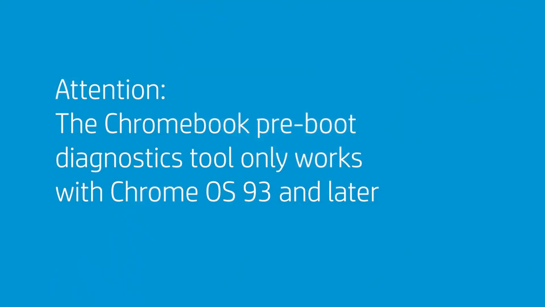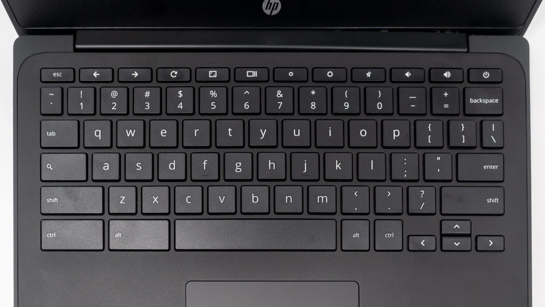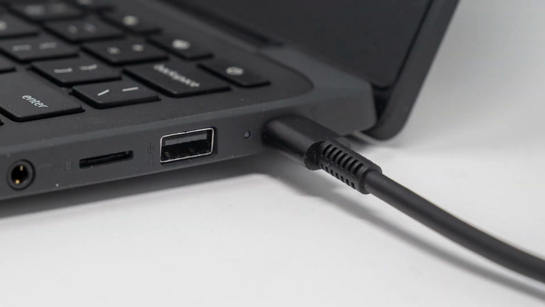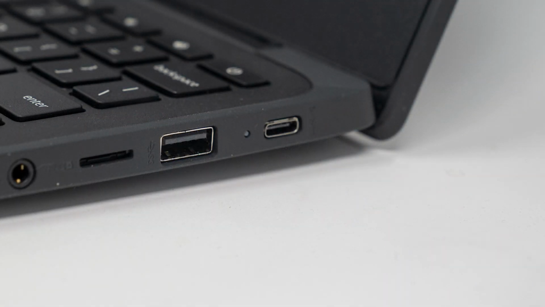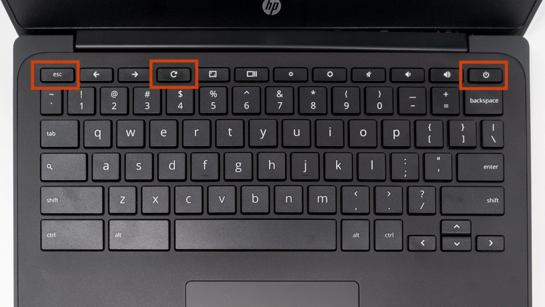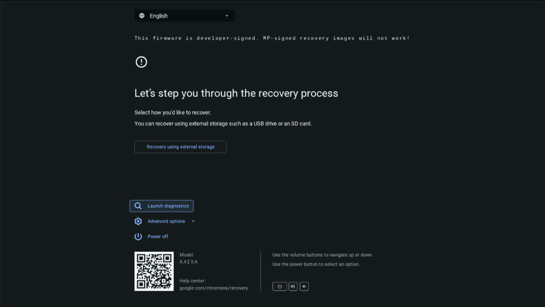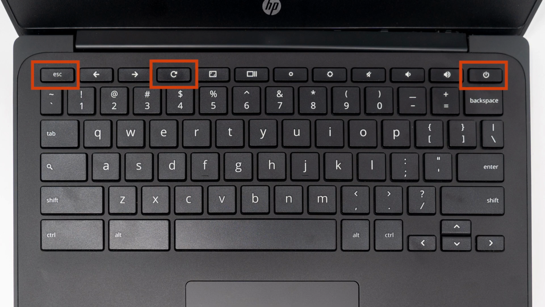Attention! The Chromebook Diagnostics Tool only works with Chrome OS 93 and later. To open the Preboot Diagnostics, first make sure the Chromebook is turned off. Then remove any connected devices. Hold down the Escape key, Refresh button, and Power button at the same time. When the recovery screen displays, release the Escape key and the Refresh and Power buttons.